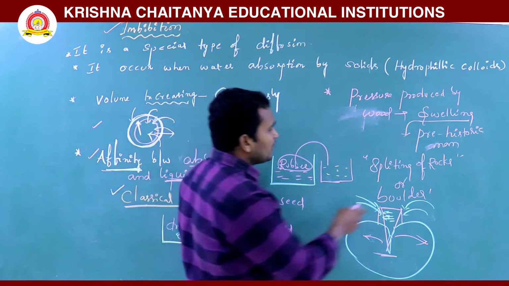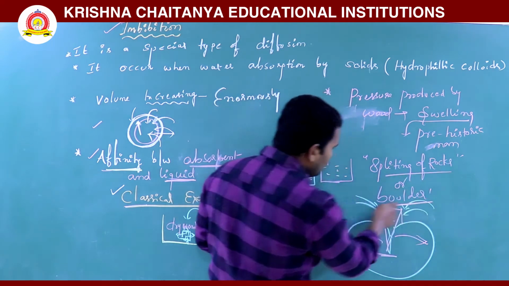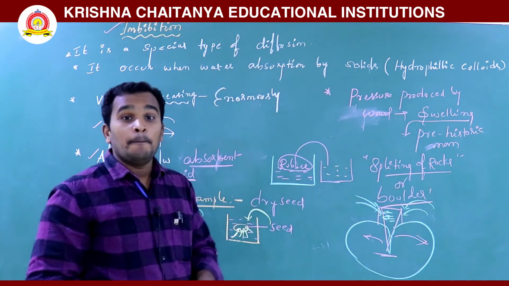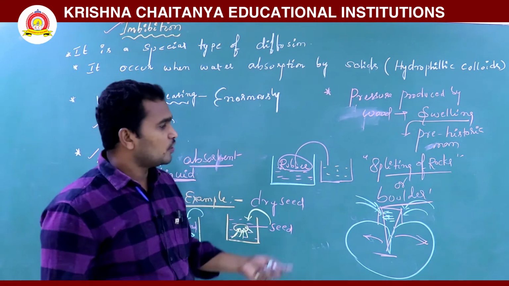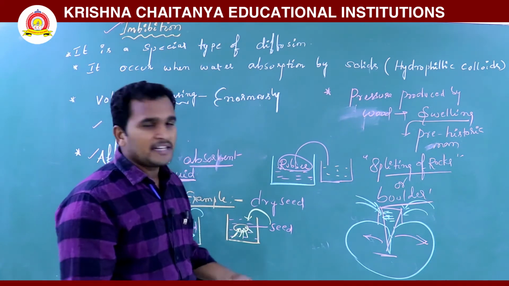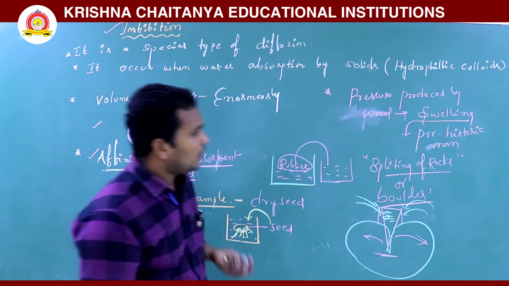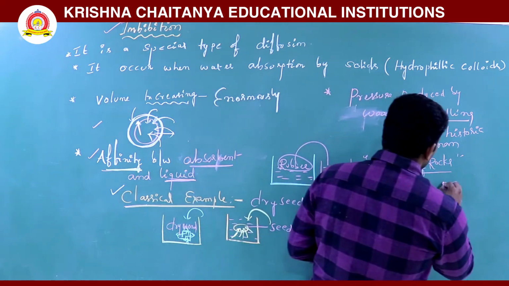It is used for splitting of rocks and boulders. Here pressure is produced by wood, which means it is swelling. When pressure is produced, automatically the wood will swell. Prehistoric man used it for splitting of rocks and boulders, meaning big stones. So next, another point.